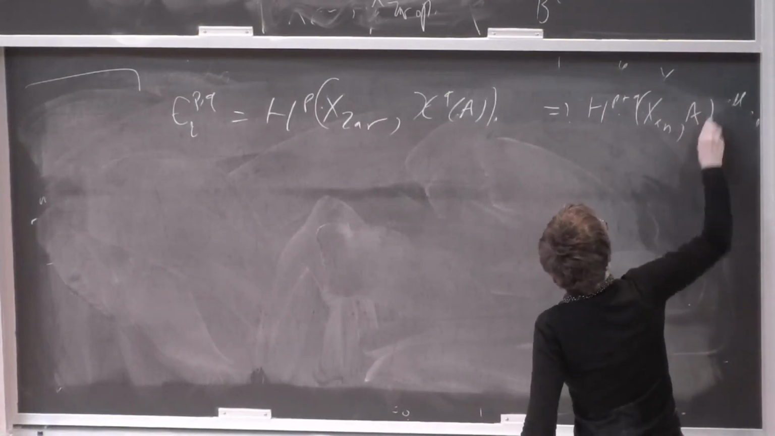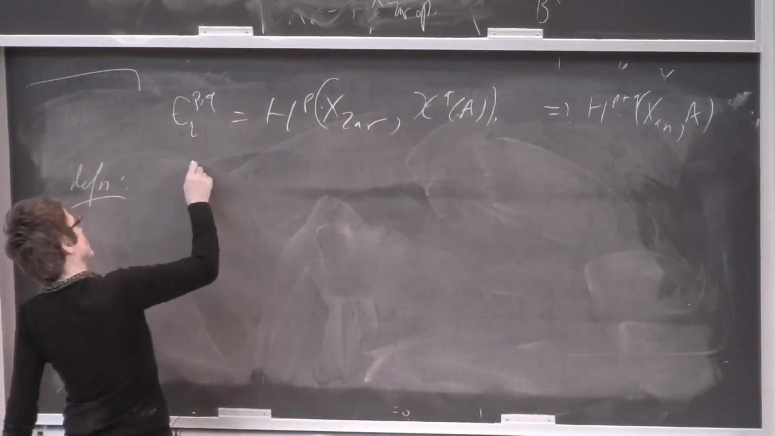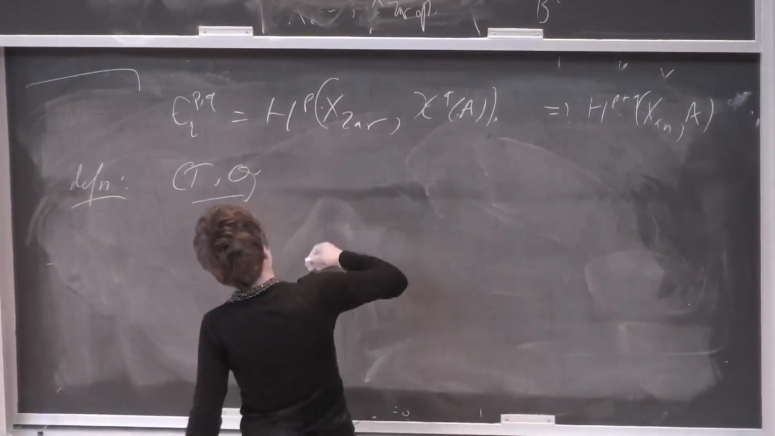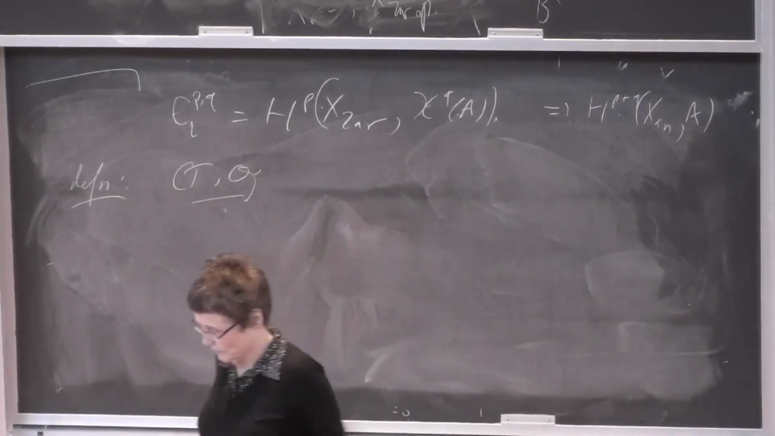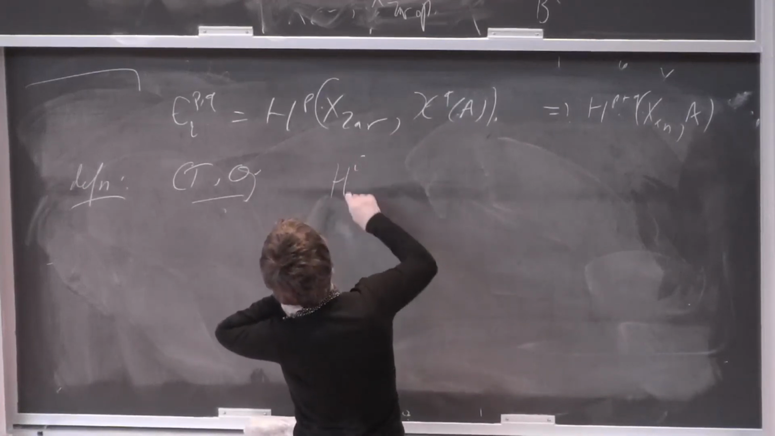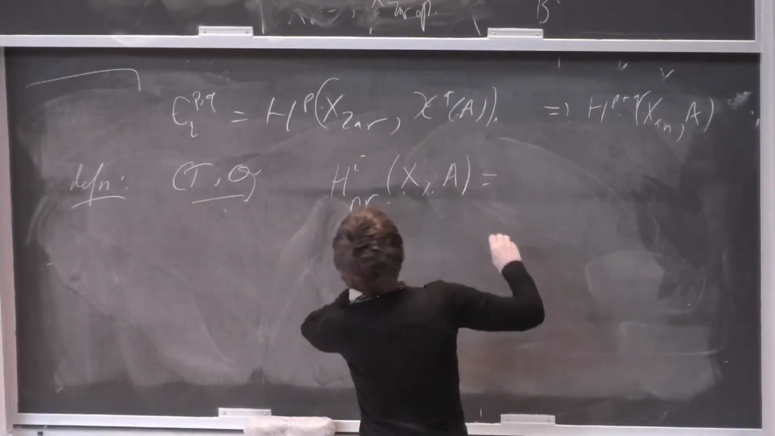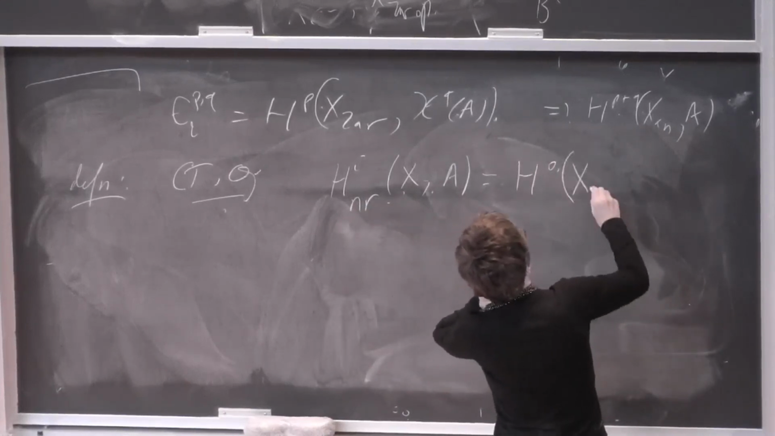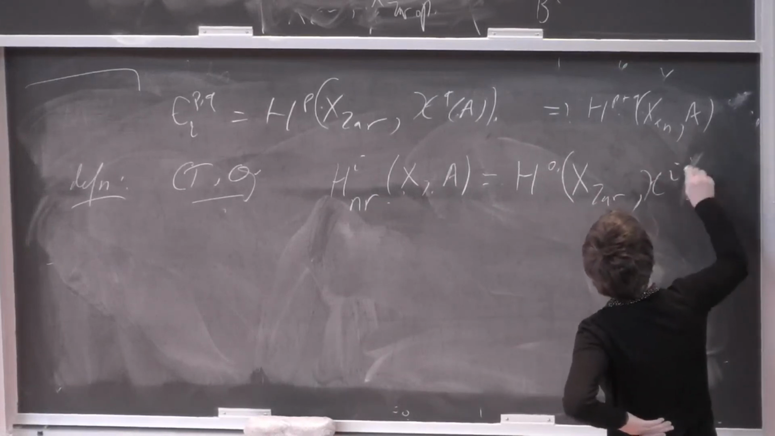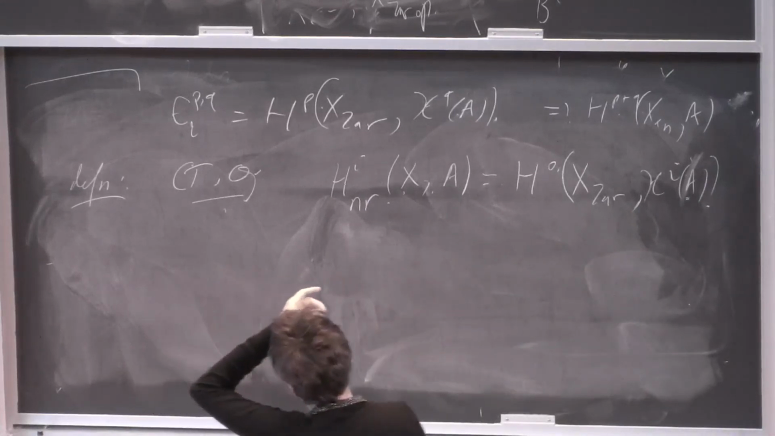And the definition, which is due to Colliot-Thélène and Ojanguren, and I think Bogomolov also introduced this definition independently, is that H^i unramified of X with coefficients in A is the H^0 of this sheaf. So this is the E_2^{0,i} term of this spectral sequence.